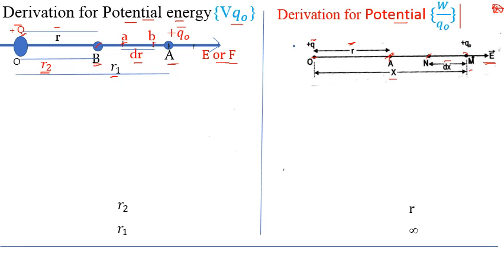To find out the total work done in both these cases, first work done while displacing through small displacement dr is calculated. Then by integration from R1 to R2, total work done is measured and which is stored in the form of energy, and this work is against E or F.